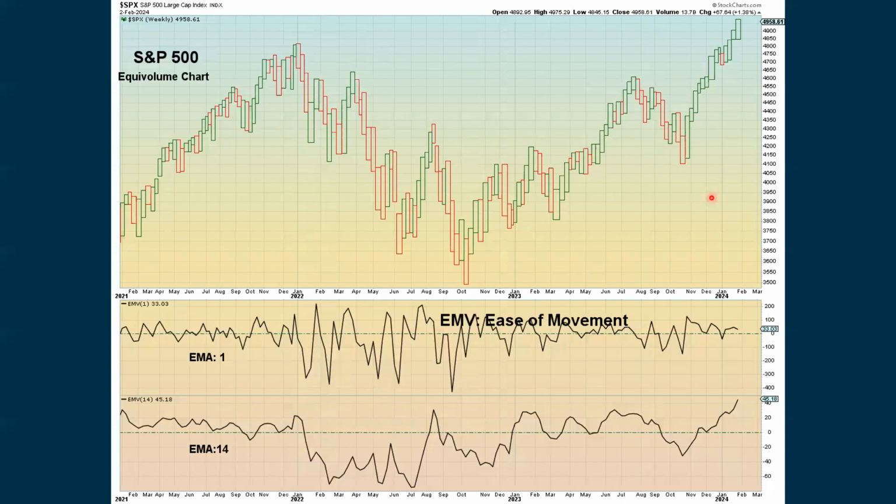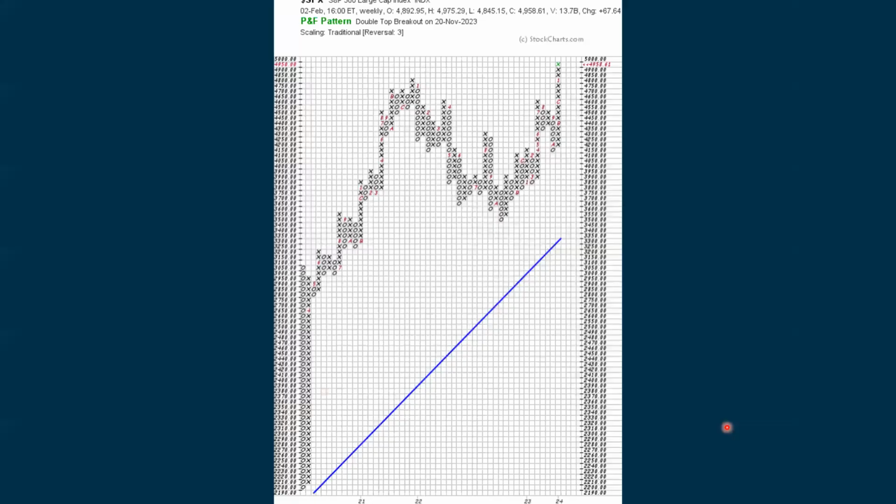And here's the ease of movement, where we're looking much more positive. We're also looking pretty positive on the daily chart. And we did see a new X drawn in here for the weekly point and figure chart, but we're still working off of the signal that was generated last November 20th, which was a double top breakout.